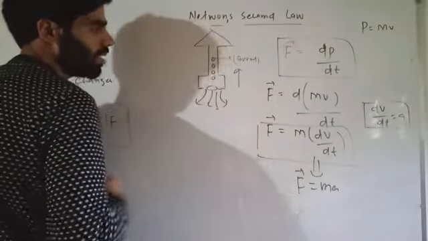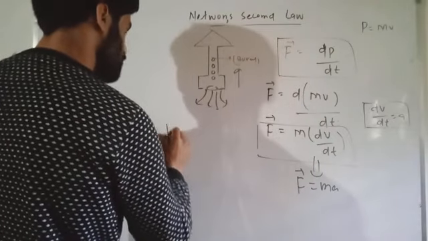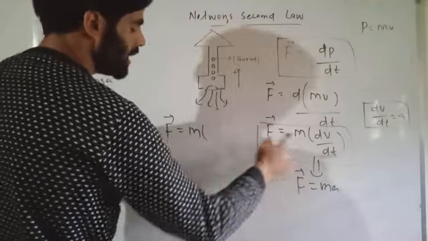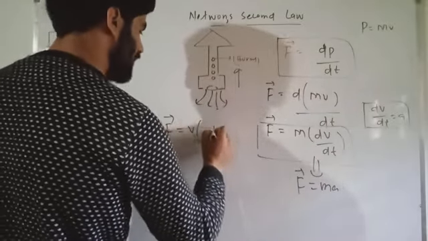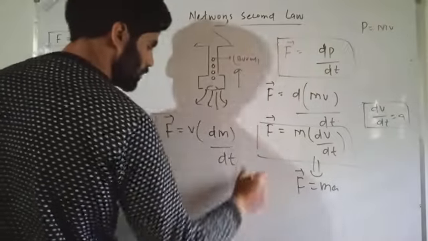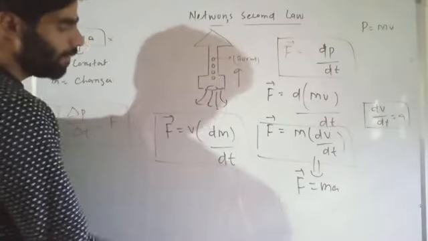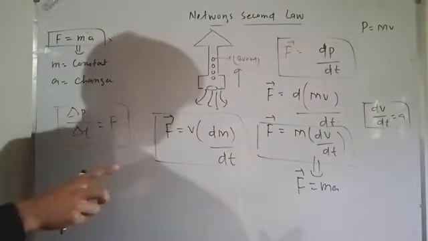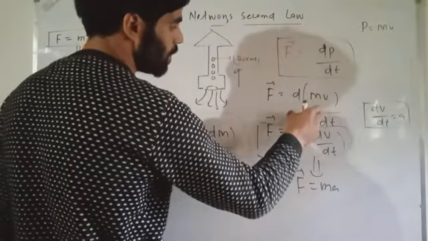In the second case, I can also take v out. So I can write this equation in this manner also: F equal to m. m को मैंने बाहर किया इस इक्वेशन में. अब मैं यहाँ पे v को बाहर करूँगा. F equal to v into dm upon dt. What does this mean? This is also Newton's second law. This is the rate of change of mass with respect to time. If it is 0, then the force applied on the body is 0. So we can say that Newton's second law is perfect, this equation.